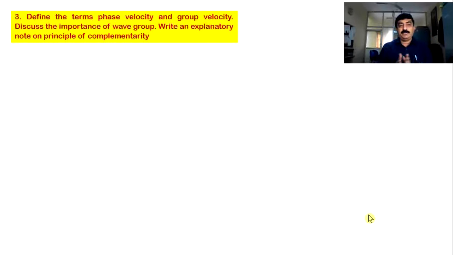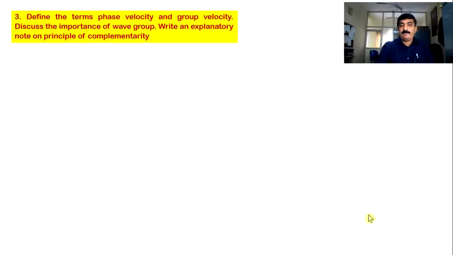Coming to the next question. Define the terms phase velocity and group velocity. Discuss the importance of wave group. Write an explanatory note on the principle of complementarity. So we club these together. We have to define phase velocity, group velocity, and then the importance of the wave group. From the wave group we have to give the definition of the principle of complementarity.